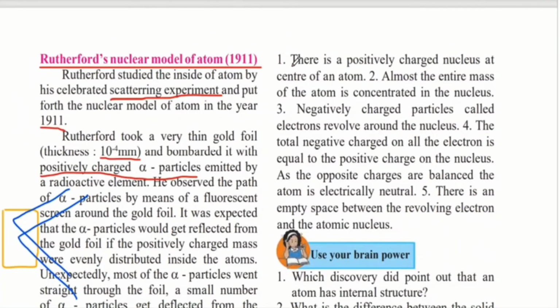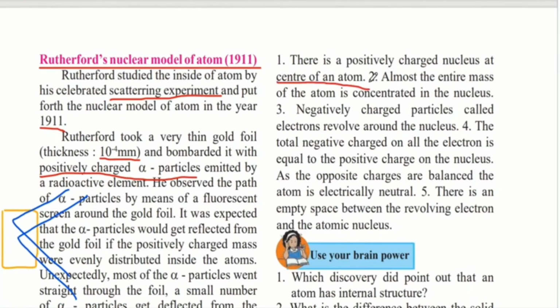He said that there is a positively charged nucleus at the center of an atom. After doing these experiments, he concluded that all the positive charge present in an atom is located in the nucleus, and this nucleus is present in the center of the atom. Secondly, he said that almost the entire mass of the atom is concentrated in the nucleus. Even though the atom is very large, the entire mass is concentrated only in the center, that is, in the nucleus.